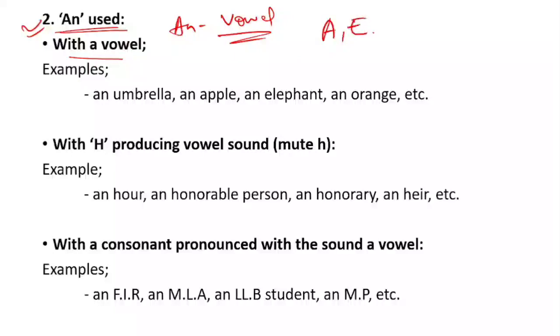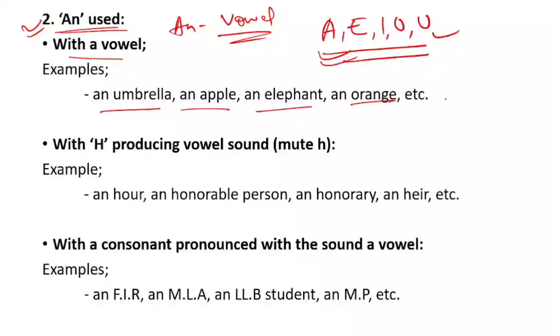A, E, I, O, U. Whatever word starts with these 5 letters, we will be using an. For example, an umbrella, U is a vowel. An apple, an elephant, an orange, etc. Whatever starts with the letters A, E, I, O, U, we will be using an, okay. It is that simple.